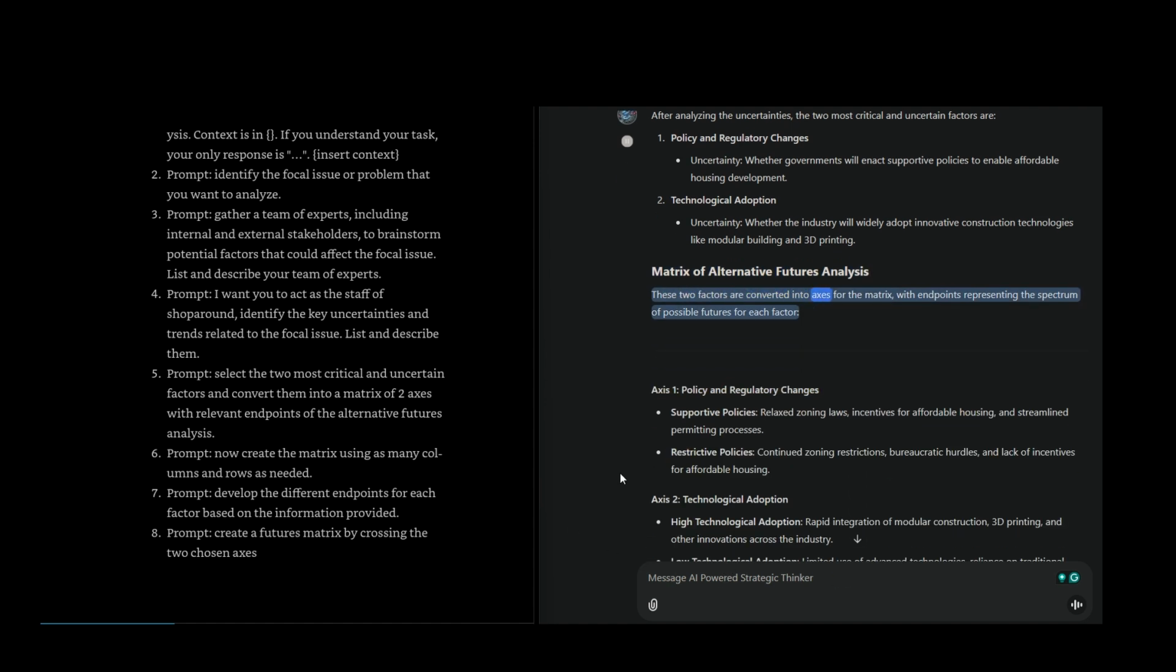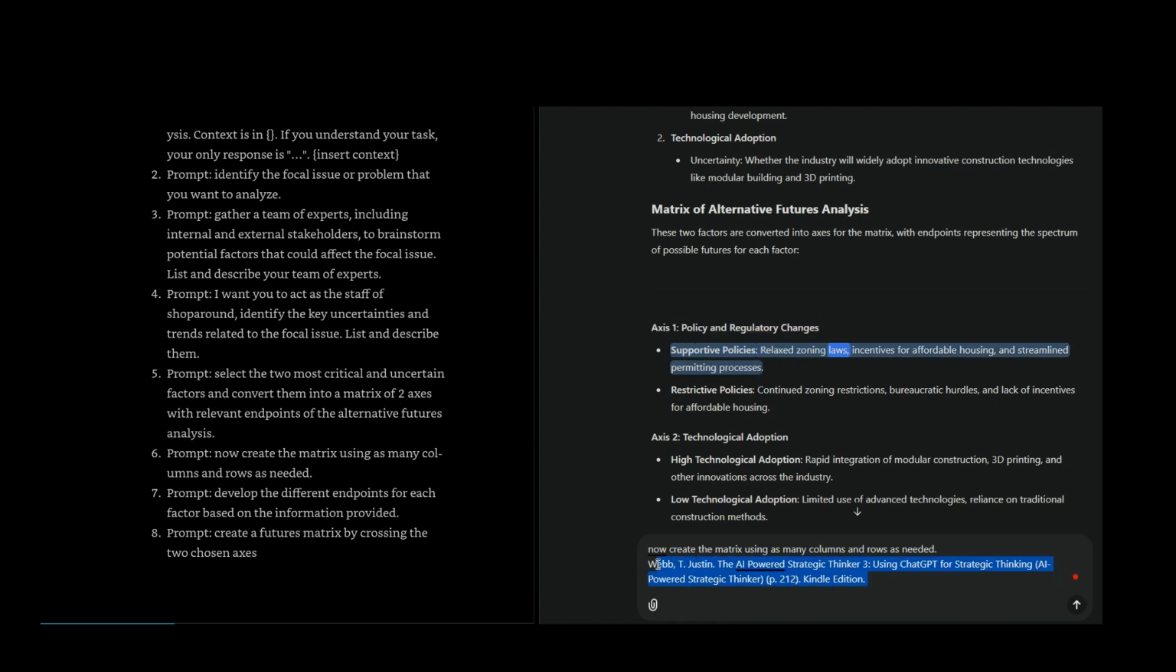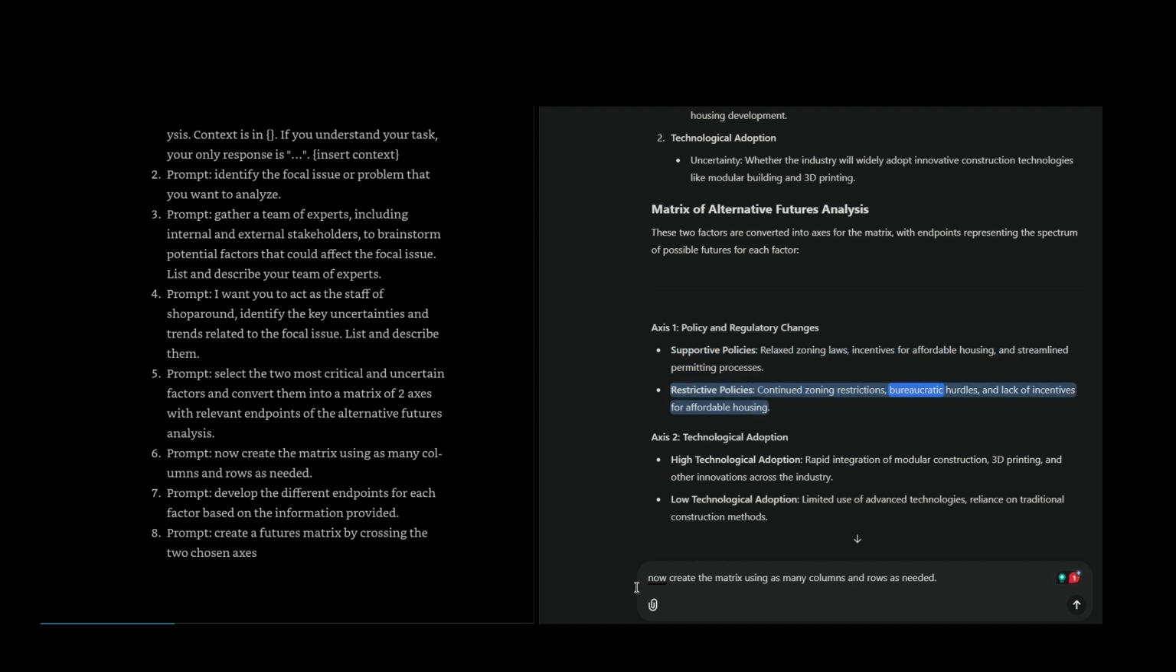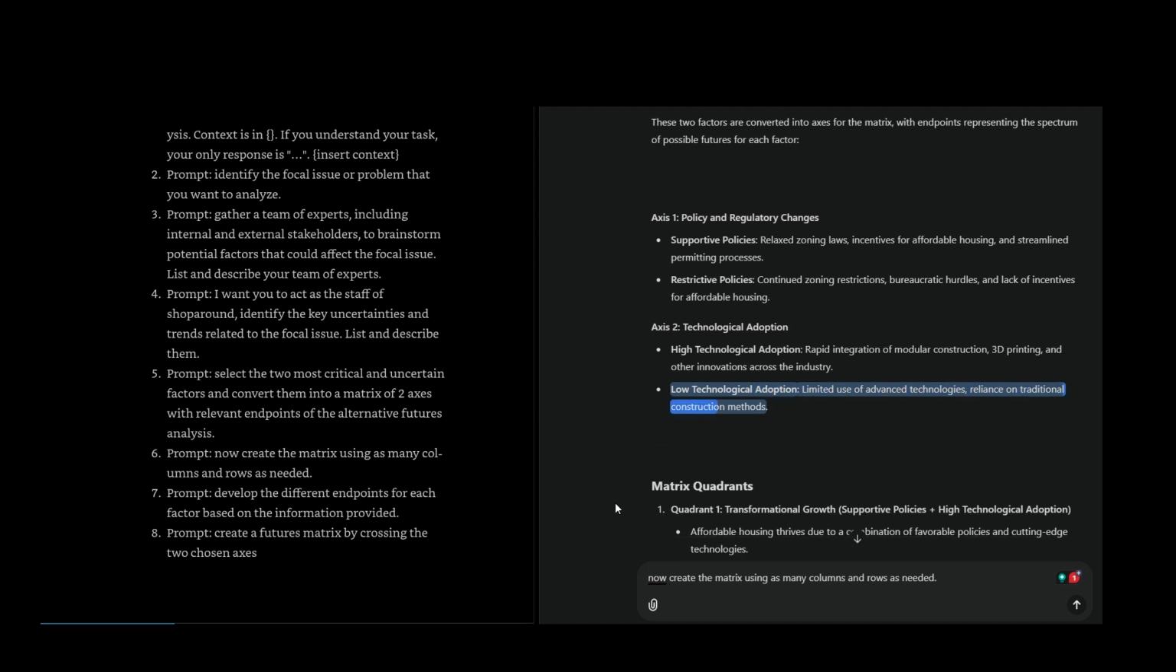These two factors are converted into axes for the matrix, with endpoints representing the spectrum of possible futures for each factor. Axis 1: policy and regulatory changes. Supportive policies, relaxed zoning laws, incentives for affordable housing, and streamlined permitting processes. Restrictive policies, continued zoning restrictions, bureaucratic hurdles, and lack of incentives for affordable housing. Axis 2: technological adoption. High technological adoption, rapid integration of modular construction, 3D printing, and other innovations across the industry. Low technological adoption, limited use of advanced technologies, reliance on traditional construction methods.